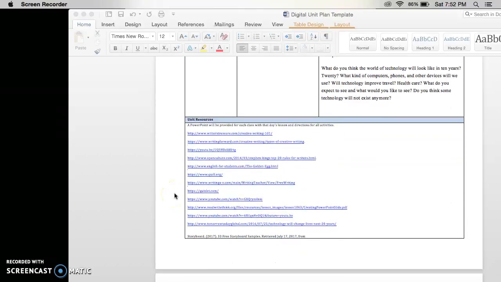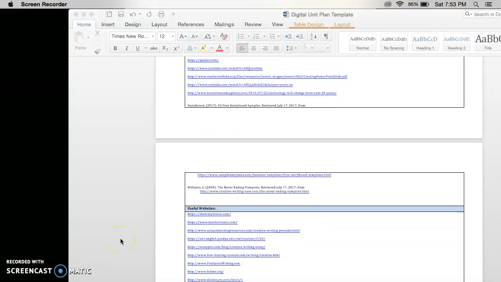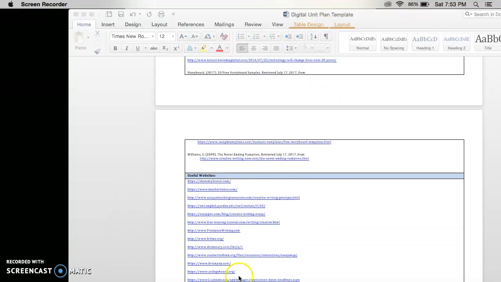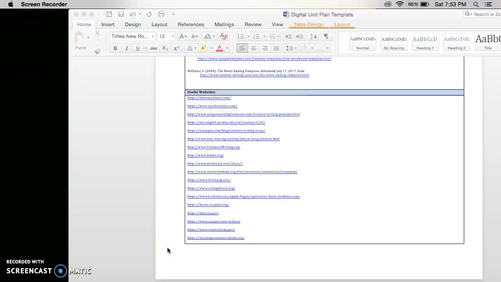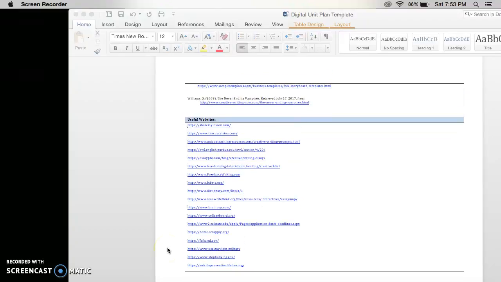Throughout the entire unit, you will see many of these unit resources pop up on our page. Please go ahead and look to these resources for help. Along with those, you'll find down here useful websites. These are websites that I use to create my lesson, things that I've advised you that you can use, and things that will help you throughout the rest of this class, if not further on.